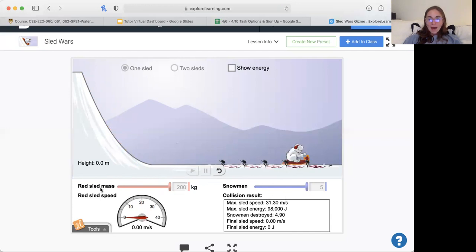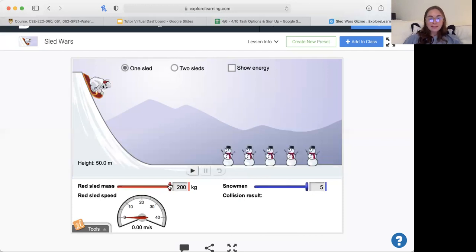with more mass and a greater height up the hill, the sled will gain more speed and more energy, and then it can destroy or knock over more snowmen at the bottom. So the collision at the bottom of the hill is much greater when there's a higher height and a greater mass, as compared to when the mass is lower.